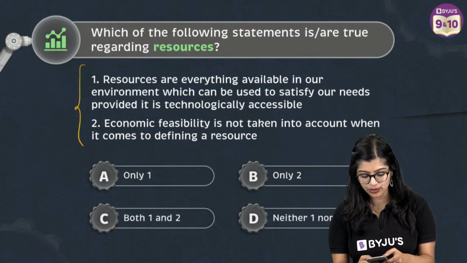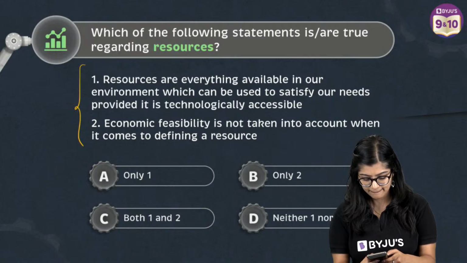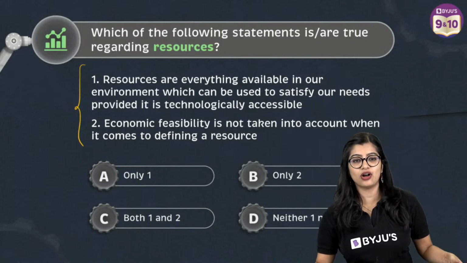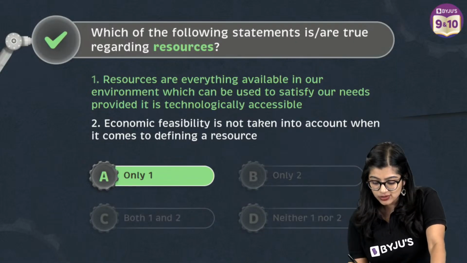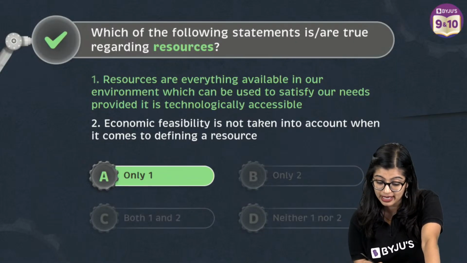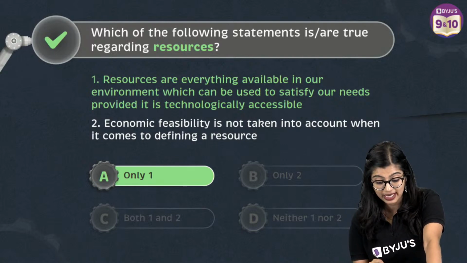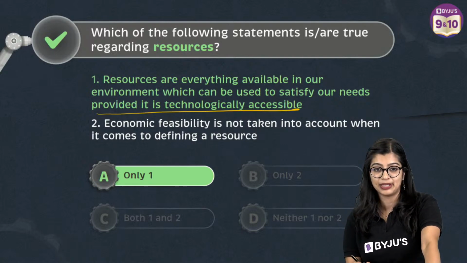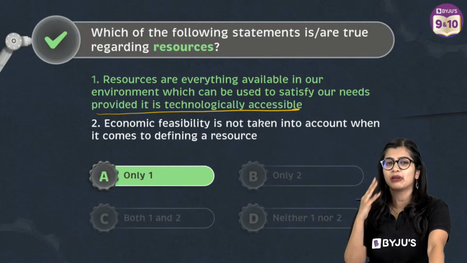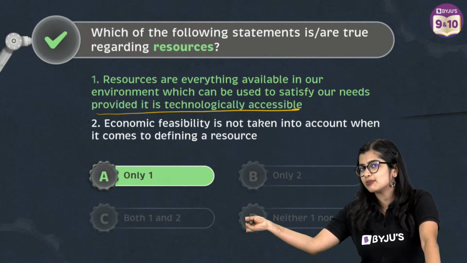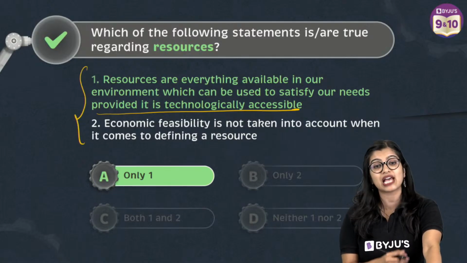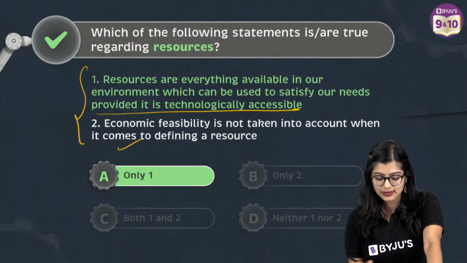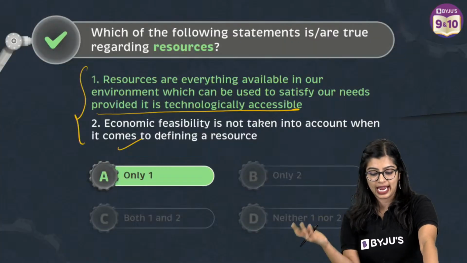Very good, all of you. Very good. Yes, all right, exactly. The correct answer is option A, not option D. Resource is everything which is available in our environment that can be used to satisfy our need, provided it is technologically accessible, right? I know some of you said, ma'am, D, because it didn't say economically feasible. But technically the statement is true, right? They just said amongst the two, which is accurate. So in this case, we see that the correct answer is option A.